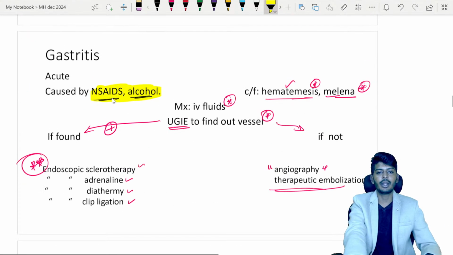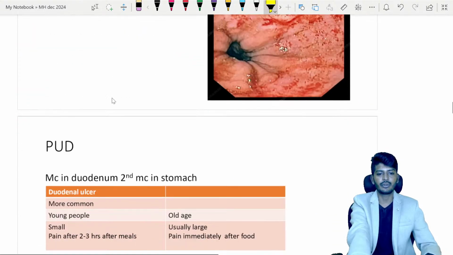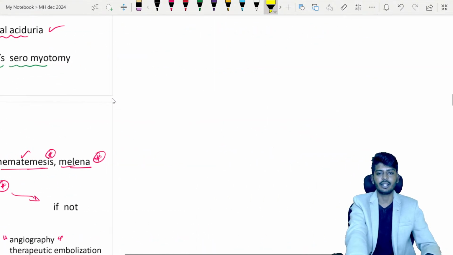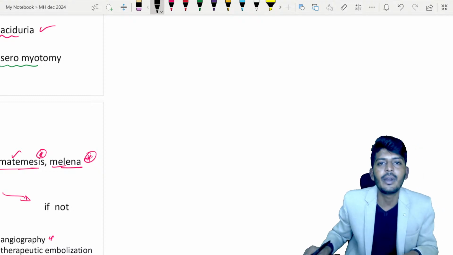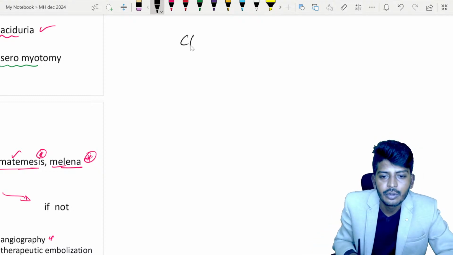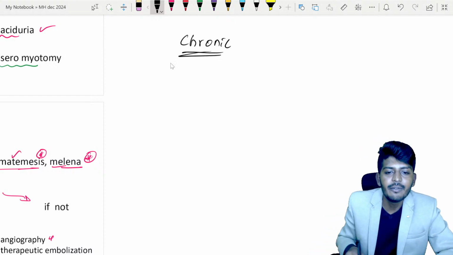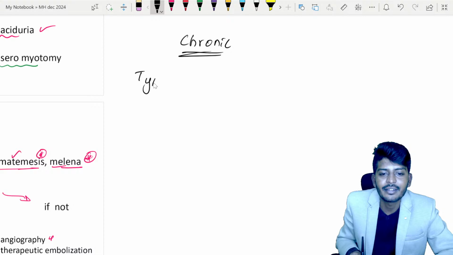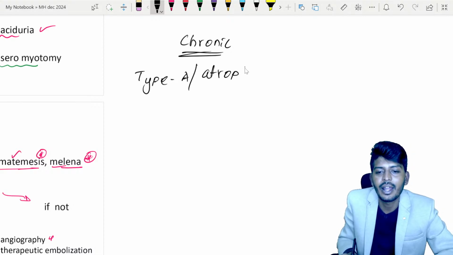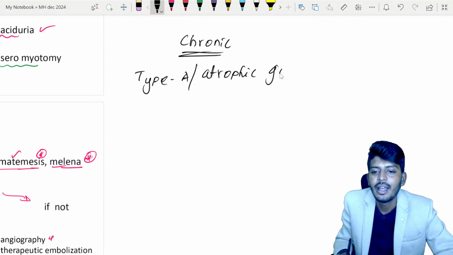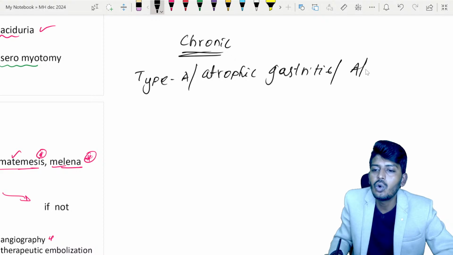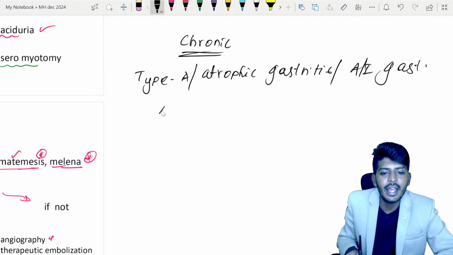Once you understood this gastritis, let's talk about the next one, chronic gastritis. I'll just give you important points. Chronic gastritis is a long-term gastritis in which we have type A gastritis. Type A is also called atrophic gastritis, and we can also call it autoimmune gastritis. So this is autoimmune.